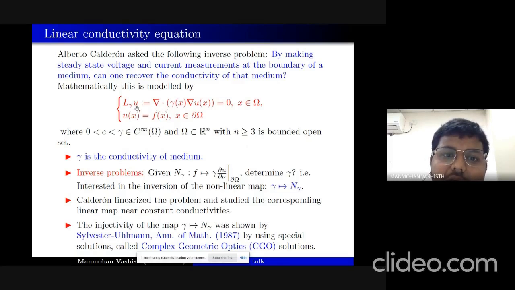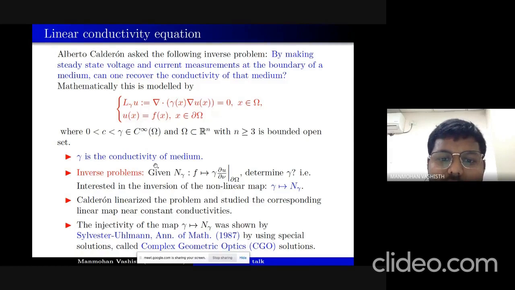So this is L_gamma of u. This is just a notation, and it is an elliptic equation because this gamma is a strictly positive C infinity function. It is the divergence of gamma grad u equal to 0 in the medium, and u equal to f on the boundary. Physically this stands for the voltage, and this equation is known as the conductivity equation. And as I mentioned, this gamma is the conductivity of the medium.